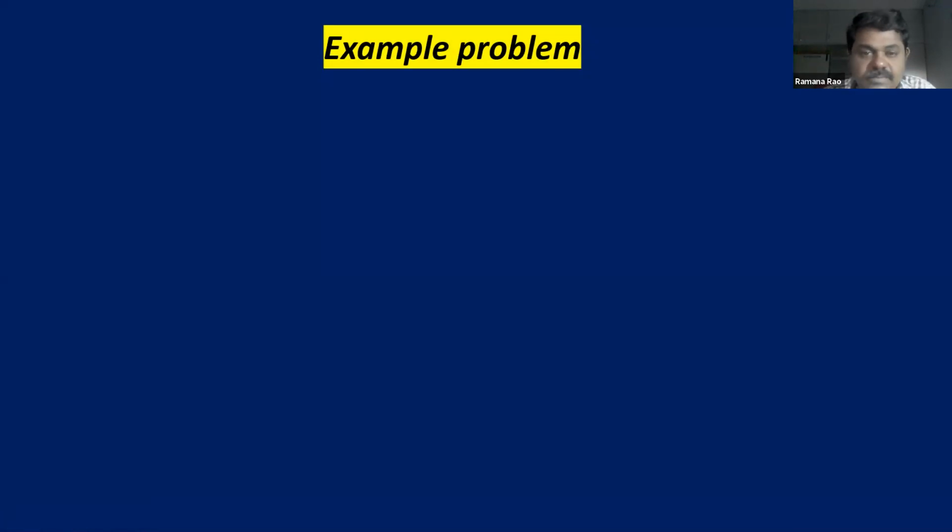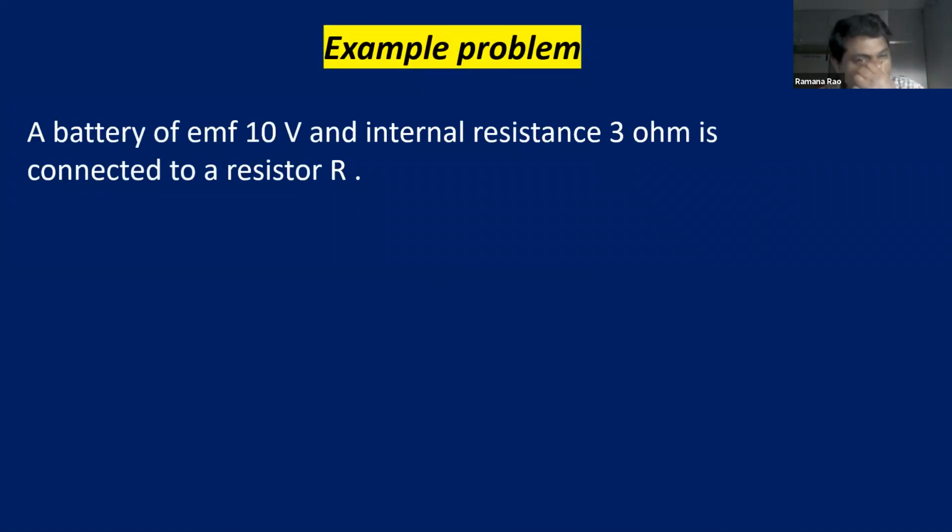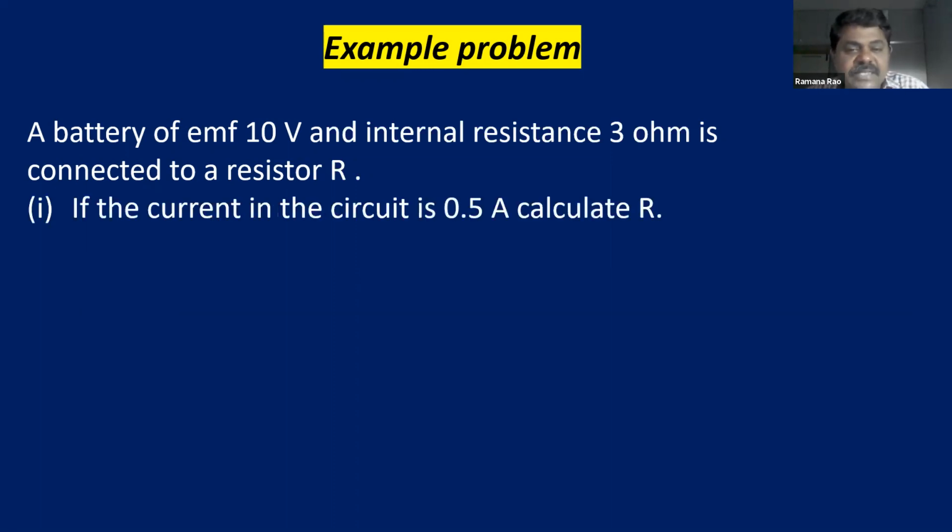Now we'll have a problem. You can see an example problem here. A battery of EMF 10 volts and internal resistance 3 ohms is connected to a resistor R. So what is given? EMF is given, internal resistance is given, and the external resistance load it is connected to is also given. Then, if the current in the circuit is 0.5 ampere, calculate the external resistor. This is the question.